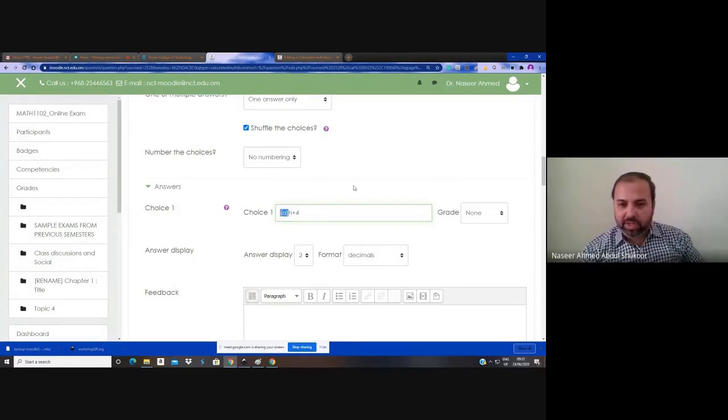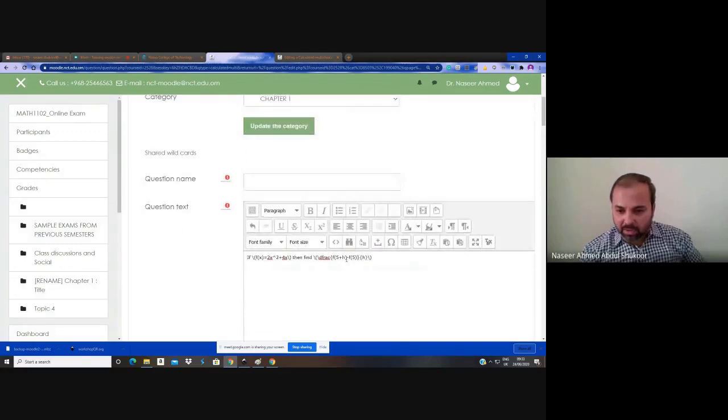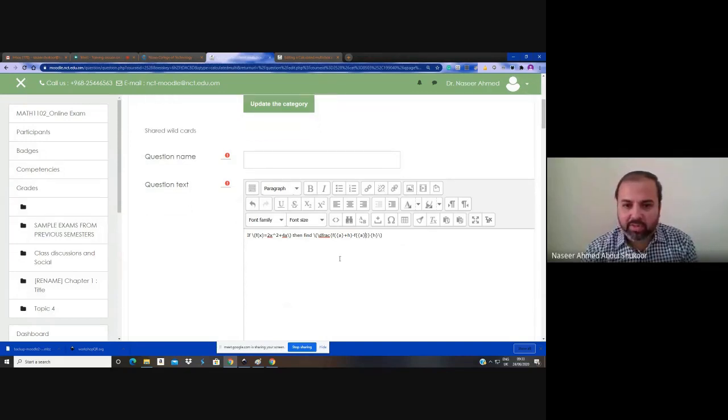So instead of the 5, we are going to keep the variable. Replace this 5 with the variable a. Then h is the same h. Then substitute this a plus h. Find the answer here. Then wherever you find a in your answer option, replace it. So here what it will be.